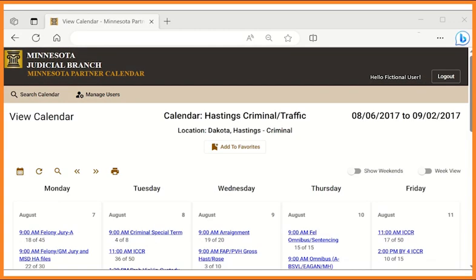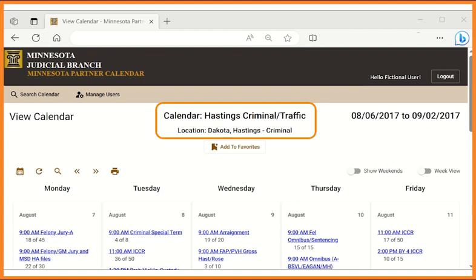Your chosen calendar displays in the month view by default. Displayed at the top of the page, you will see the calendar name, location, and date range. You will also see an option to add or remove the calendar from your favorites list. You can favorite up to 5 calendars.